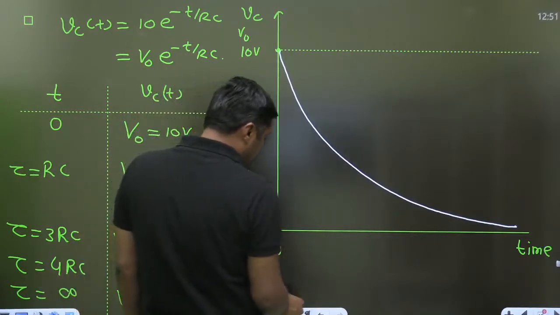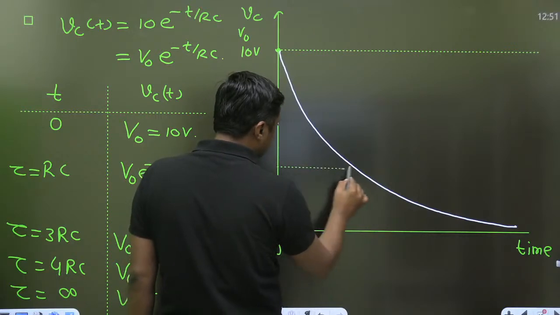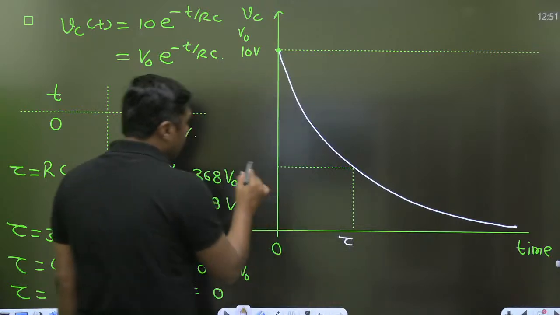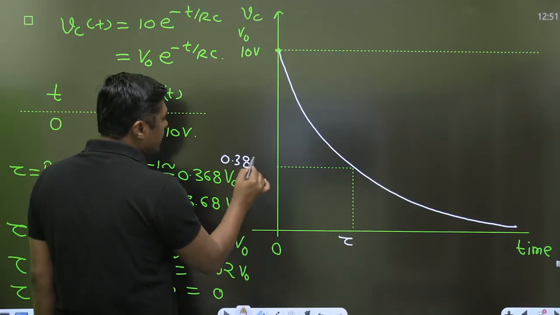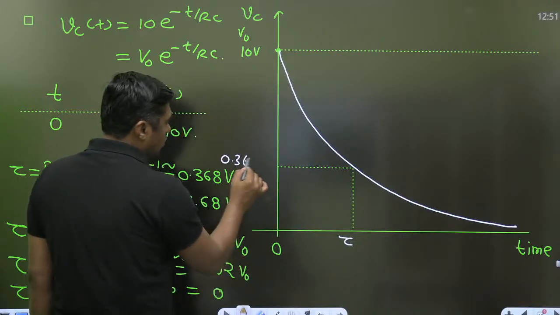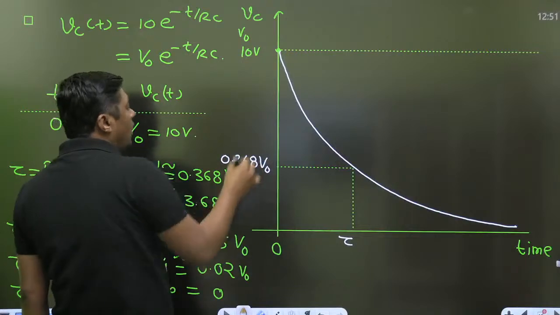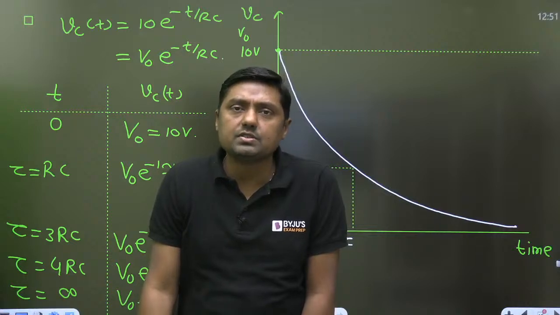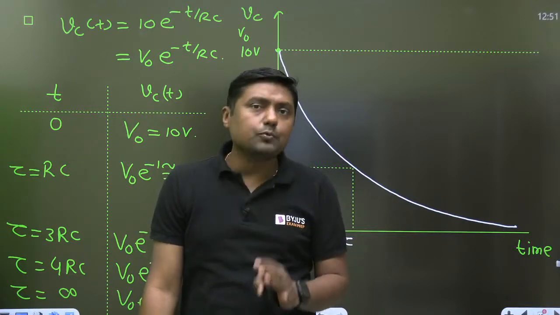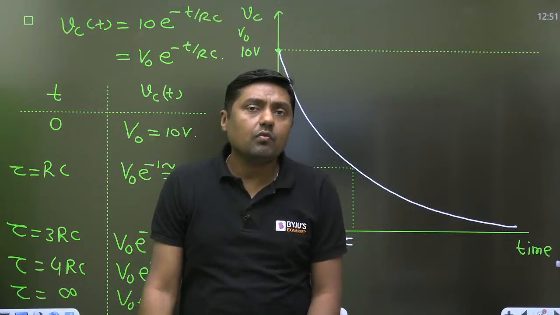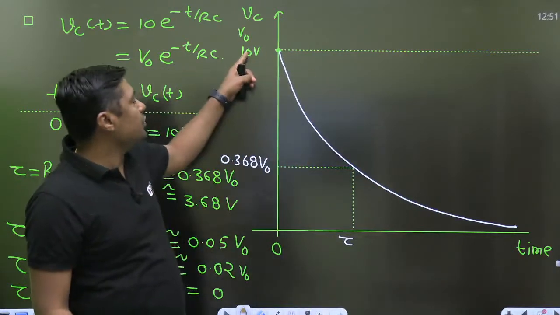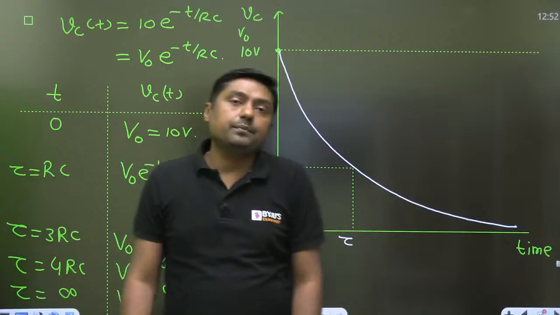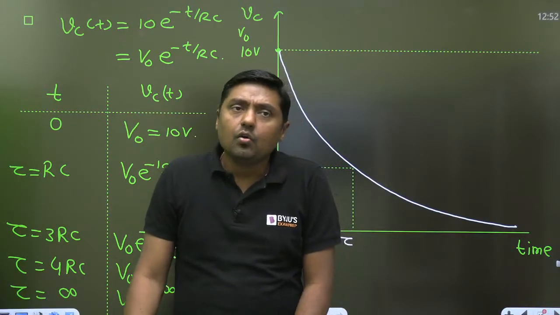Exactly at one time constant, RC, it will reduce up to 0.368 of the initial value, or normally in words we say 37% of the initial value. It will discharge up to nearly 37% of the initial value. The initial value is V0, and it will become 0.368 of V0 in one time constant. That is the exponentially decreasing function.